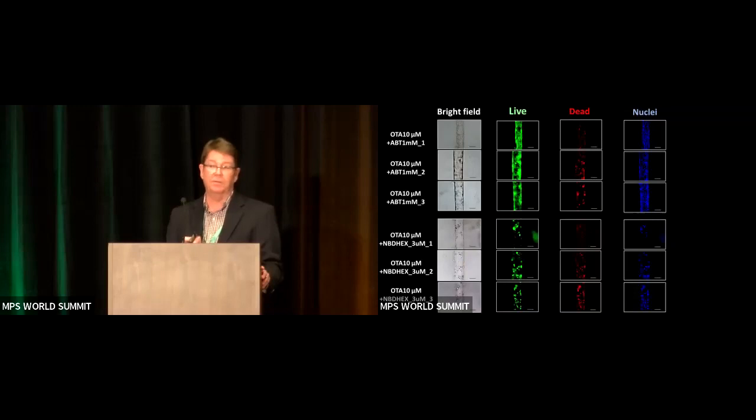And what you can see in the presence of 10 micromolar OTA, which is a high concentration, but granted that level of 2.7 micrograms per mL in that one Tunisian patient is about 6 micromolar, so it's not out of the realm. But what you see here with this ABT and OTA, you don't really see any effects on viability. This is in contrast to that same concentration of OTA with NBD-hex. And it may be hard to see in the phase contrast image the constituents of the tubule, but what you can see with the live and the nuclei is that really there's only little spots of color, because what happens in a microfluidic flow system, as the cells die, they slough off and are gone.